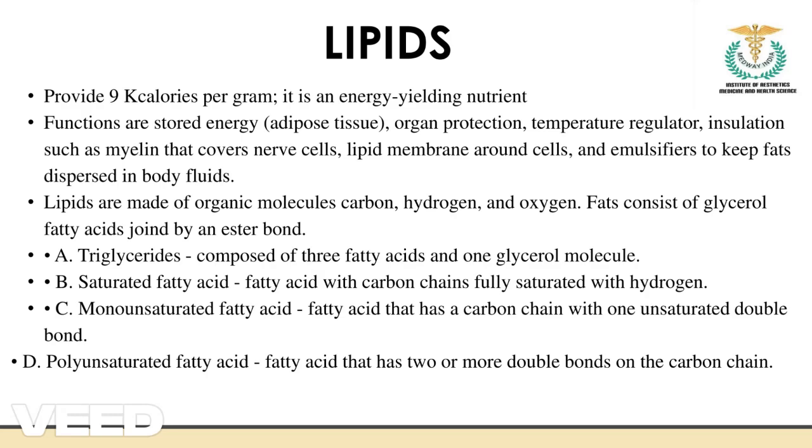Lipid is an organic molecule of carbon, hydrogen, and oxygen, and they have glycerol and fatty acids combined together. There are three types: triglycerides, saturated fatty acids, and monounsaturated fatty acids. Triglycerides are composed of three fatty acids and one glycerol. Saturated fatty acids are fatty acids with carbon chains fully saturated with hydrogen. Monounsaturated fatty acids have a carbon chain with one unsaturated bond. We also have polyunsaturated fatty acids, which are composed of more double bonds. So these are certain lipids in consumption.